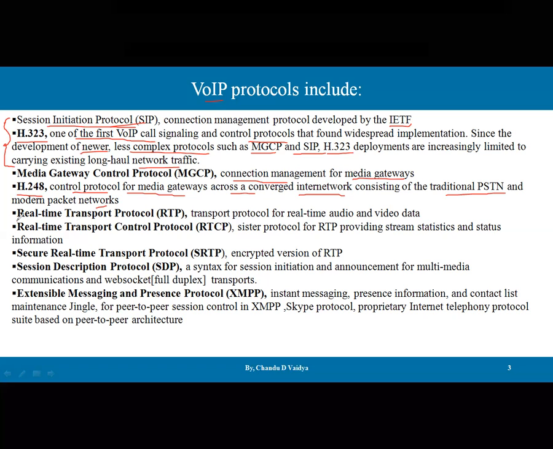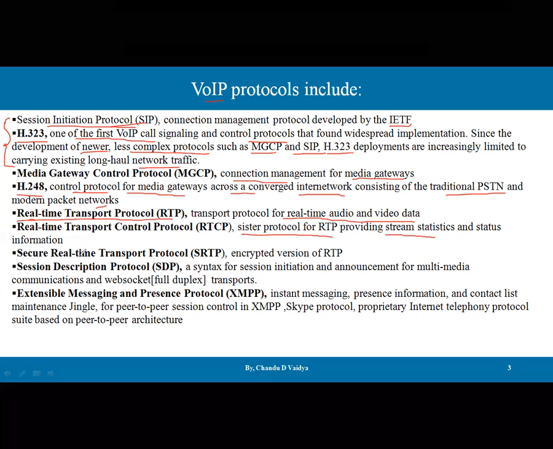Then apart from this, we have another protocol, the RTP protocol. It is the Real-time Transport Protocol. This protocol is for real-time audio and video data communication. We have a separate video about how RTP is used for audio and video data. Apart from this, we have the Real-time Transport Control Protocol, RTCP. This is the sister of the RTP protocol, used for stream statistics and status information.